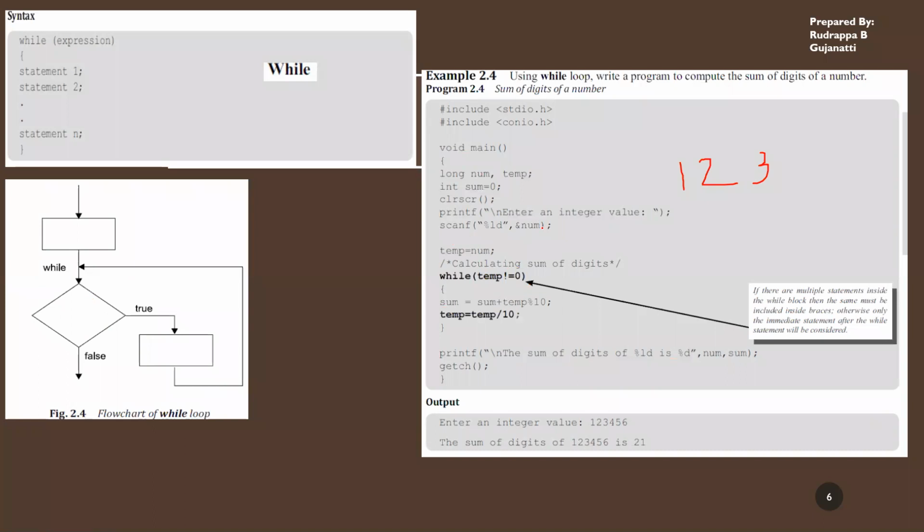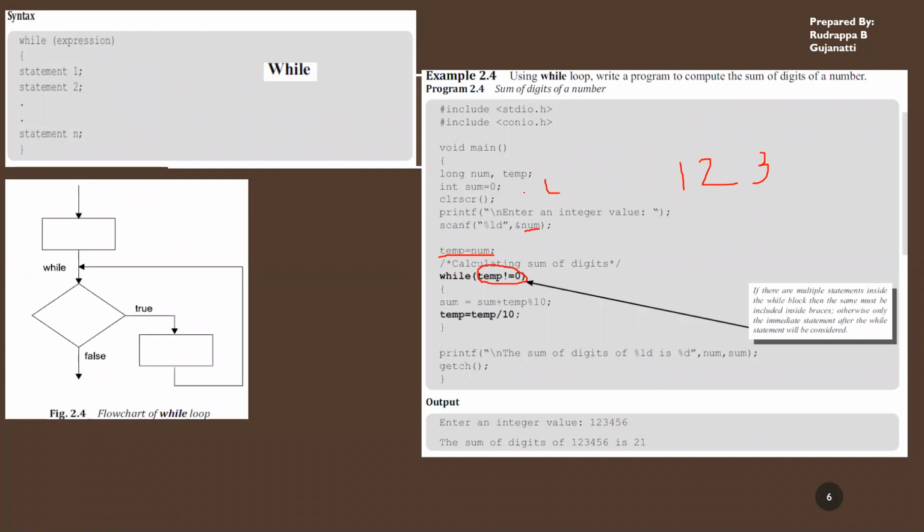Now this number is stored in num, and in the temporary variable also you are storing that information. Now you're checking whether temp is not equal to 0.